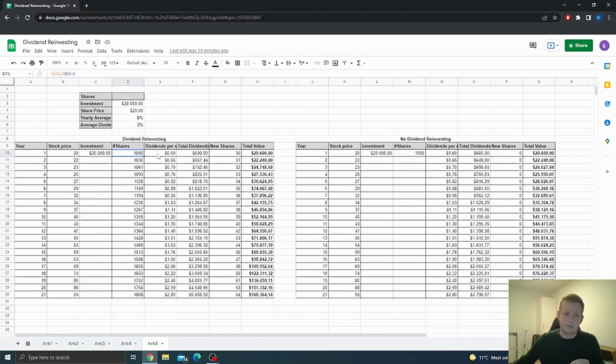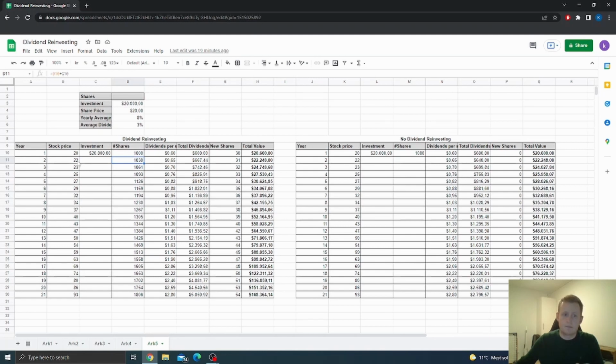The total dividends received is going to be $0.6 per share, and that is a total of $600 in dividends the first year. For these $600, the investor is then buying 30 new shares, which means that he will now have 1,030 shares. Basically, in year one, the investor will have the total value of the investment plus the dividend payments. Now, this is when it all starts to get interesting, because in year two, the investor now has 30 more shares than he did in the previous year.